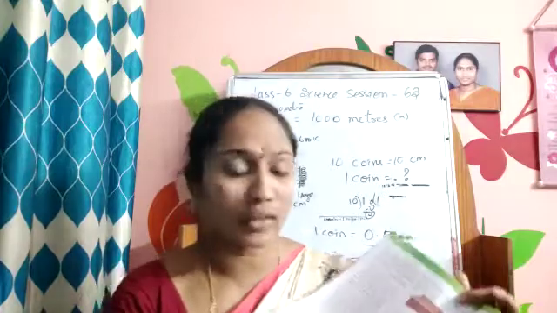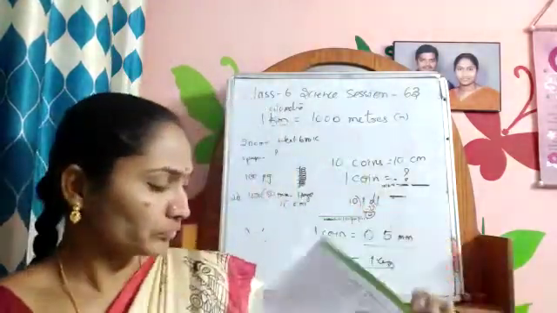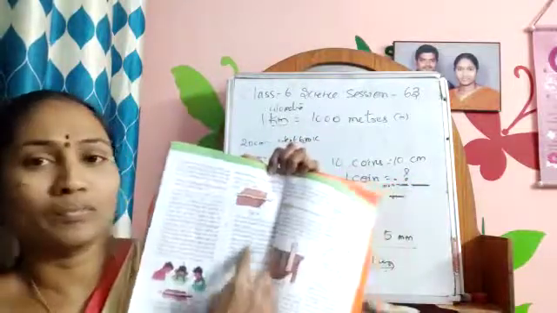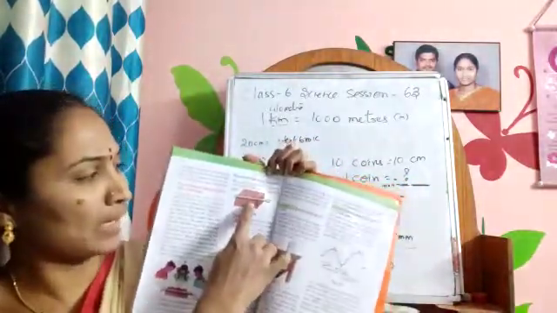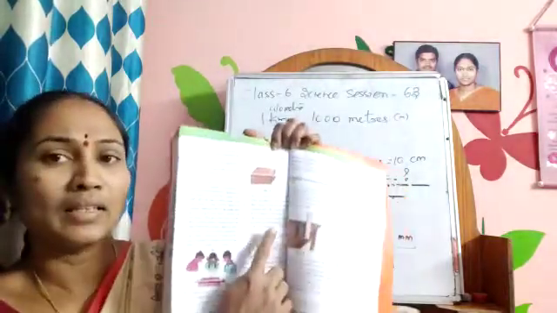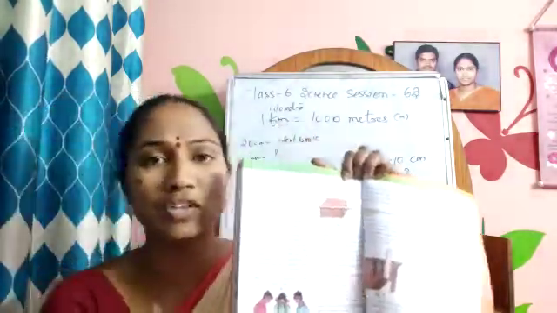This is all about today. Your homework is to write the precautions while using a meter scale from the textbook. Draw the table and scale, then write these 5 precautions that you have to take while using a meter scale. This is the homework, children. Learn and write neatly. Mention your name.